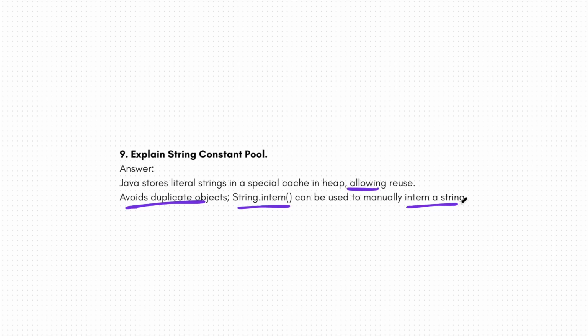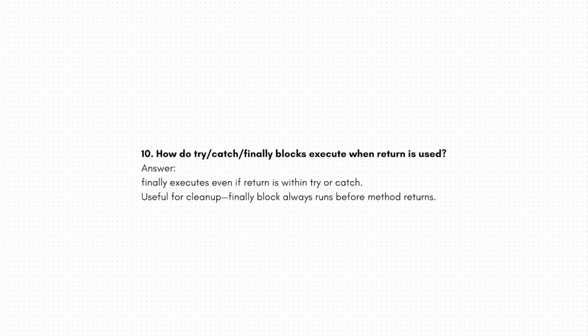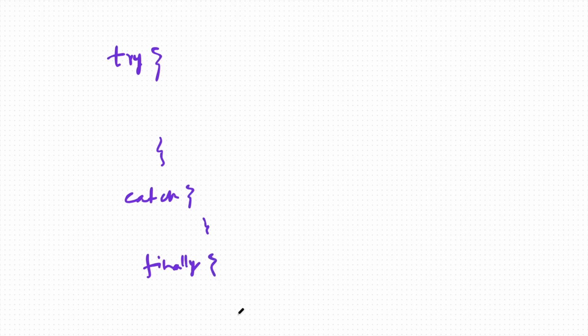Cool. Let's move ahead to our last question of this video, which says: how do try, catch, finally blocks execute when return is used? All right. This question we have just learned a few minutes before. Whenever we use a return statement, finally will always execute no matter what, right? So you write something like this: try, then you have a catch block, okay, and then you have a finally block.